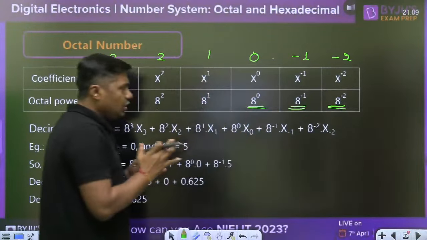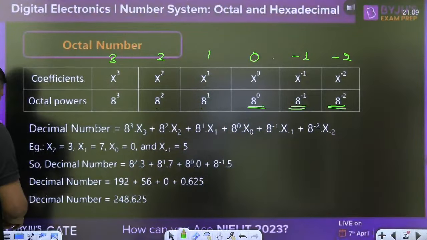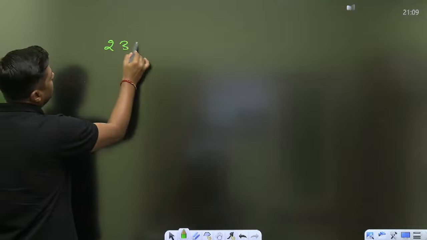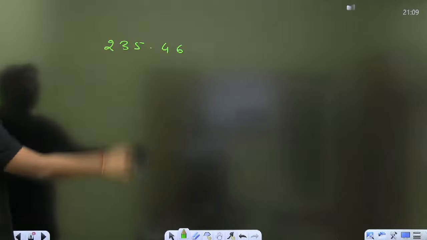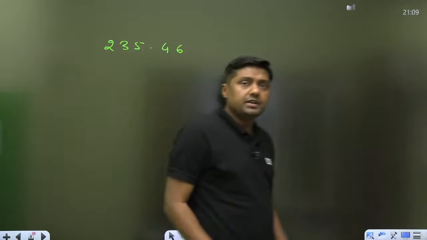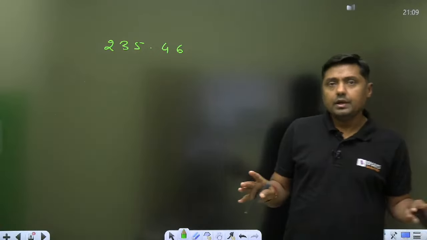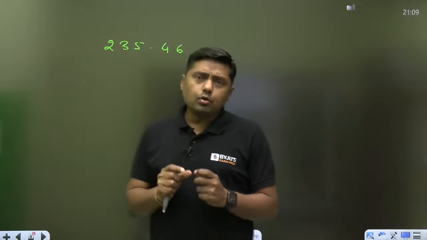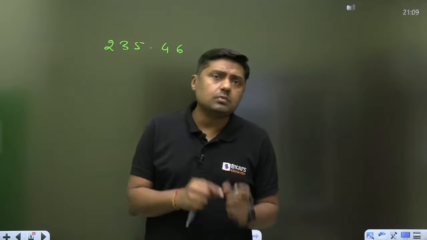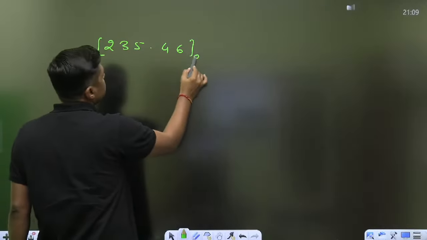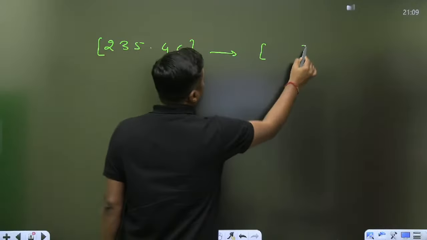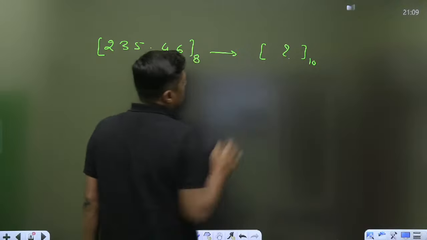Now, what is the meaning of this? Suppose you have a number 235.46. Okay, it is in octal. Now you have to find the decimal equivalent of this. What is the decimal equivalent of this number?